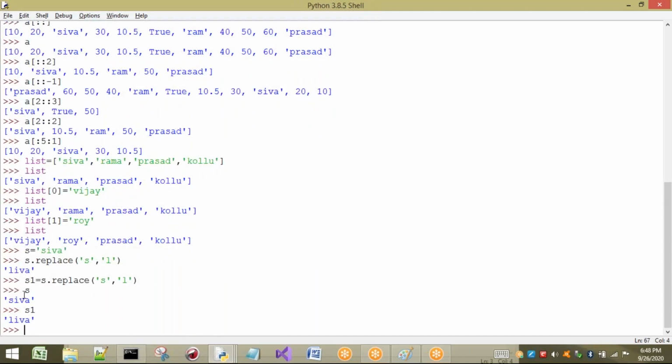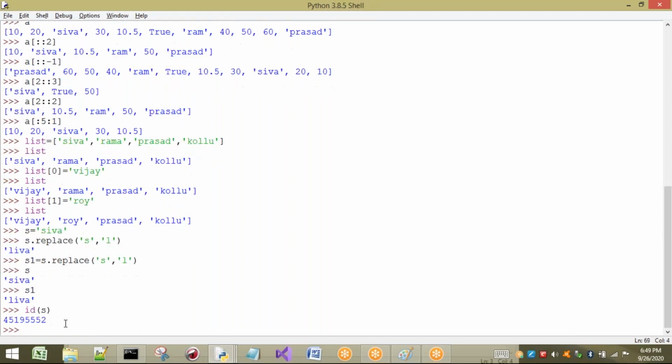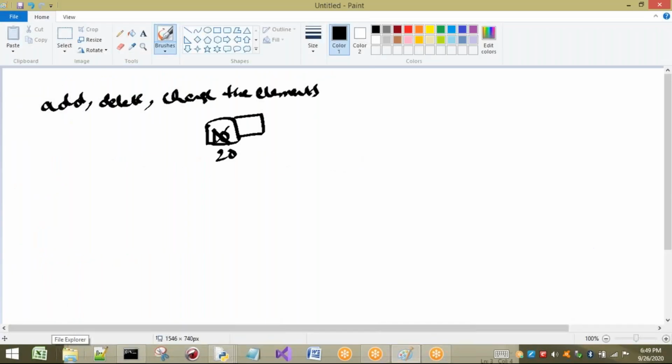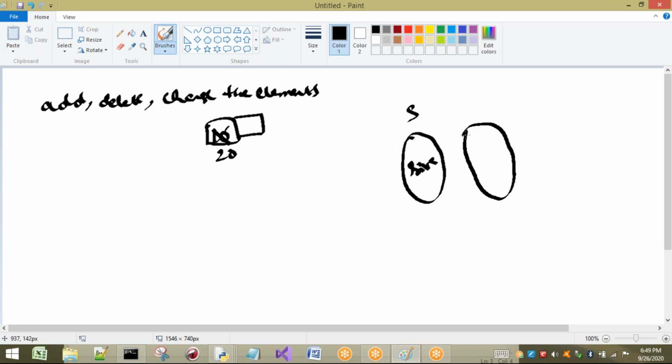I want to check whether these two are in the same memory location or not. So we have the ID of S and the ID of S1. Now see, these two are different. That means when we talk about strings, initially the string is here. When I make modifications to the string, one more object is created, which is pointed to by S1. Why can't I change the contents of the string? The reason is it is immutable.